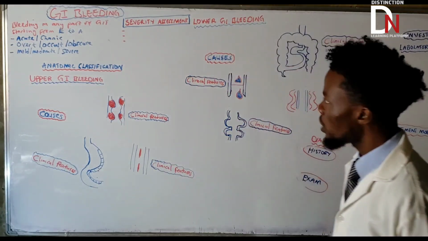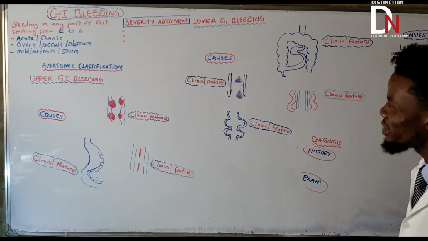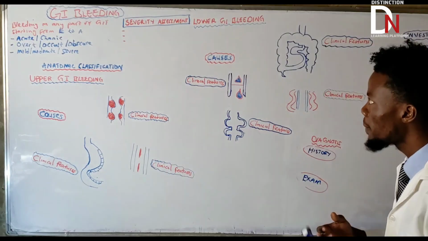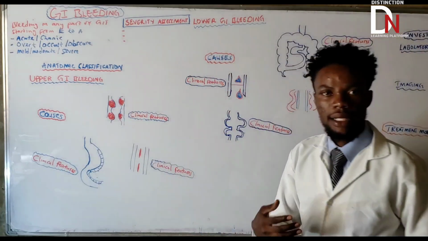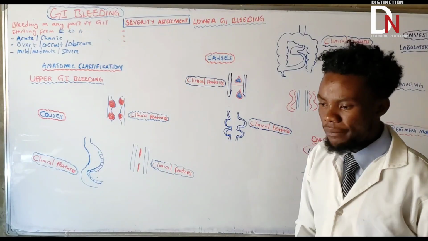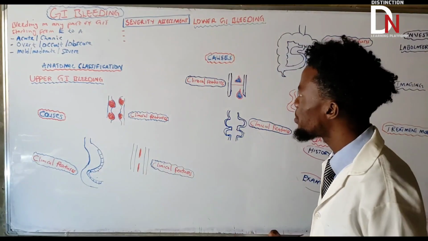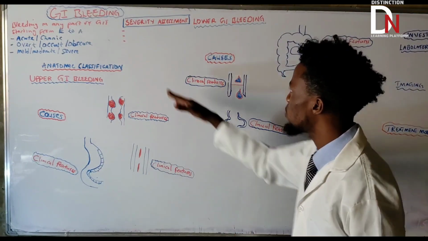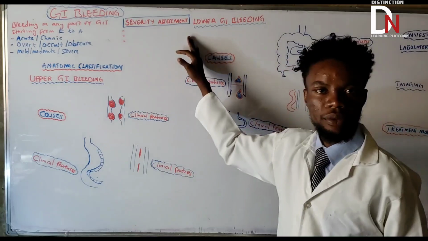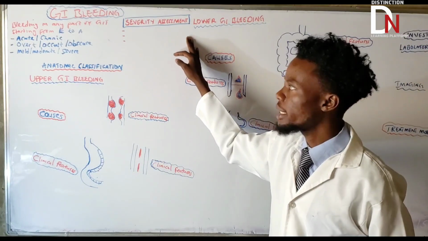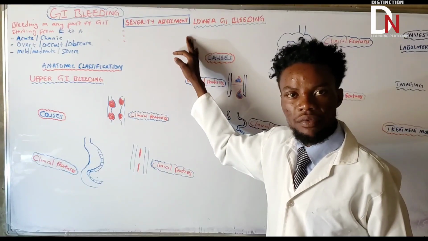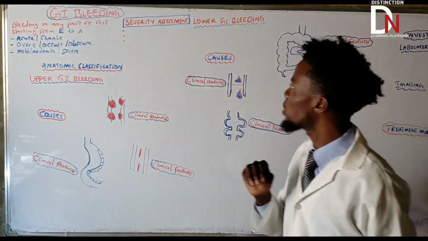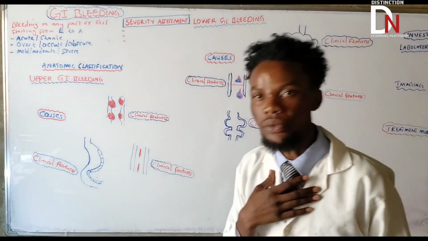Okay. So since we've understood those simple classes, now, before we go to anatomic classification, let's understand something. There are some things that are very, very important when it comes to GI bleeding, which is severity assessment. How can you assess that this bleeding is so severe? Because it's very, very important. So let us look at the parameters that they use.